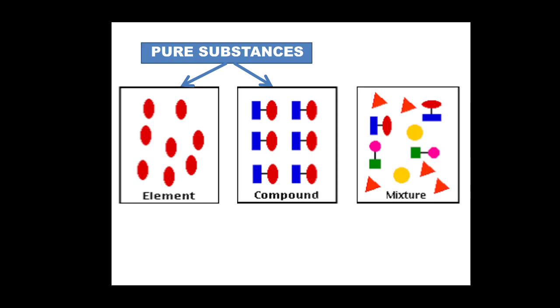Let us understand from these pictures what are pure substances and mixtures. We know that pure substances are categorized into two types, elements and compounds. Look at the picture here, the element is depicted by similar red dots, isn't it? Compound is what? Red dots combined with blue rectangles in a fixed ratio. Throughout, the red and blue combination is similar. So, that means elements are made up of similar kinds of particles, and a compound is made up of more than one, minimum 2 is required, but in a fixed ratio. Whereas in the case of a mixture, the elements and compounds are mixed together, but the ratio is not fixed, right?